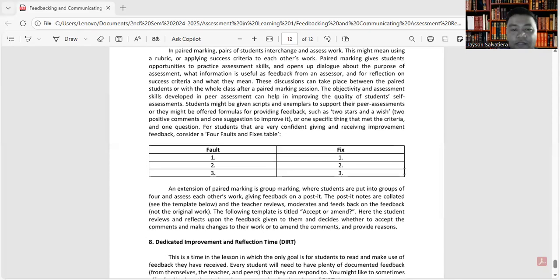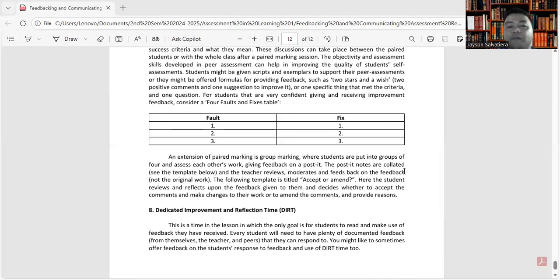Yeah. So an extension of paired marking is group marking, where students are put into groups of 4 and assess each other's work, giving feedback on a post-it. The post-it notes are collated. See the template below. Yeah. And the teacher reviews, moderates, and feeds back on the feedback, not the original work.